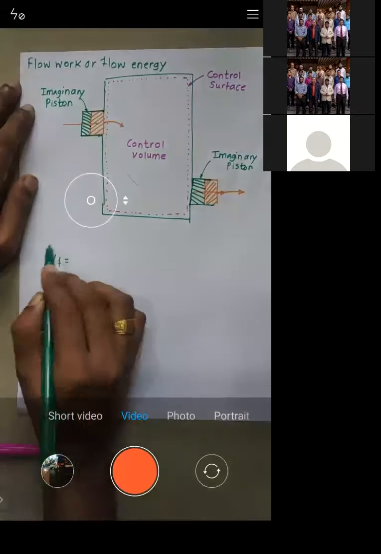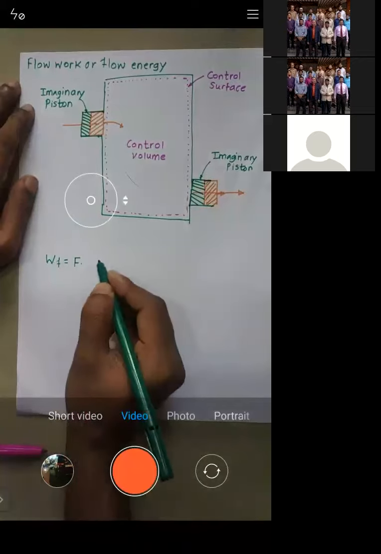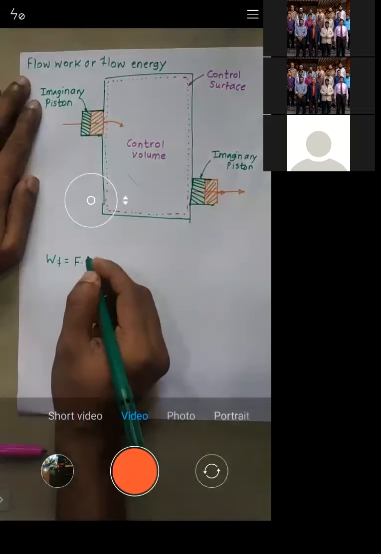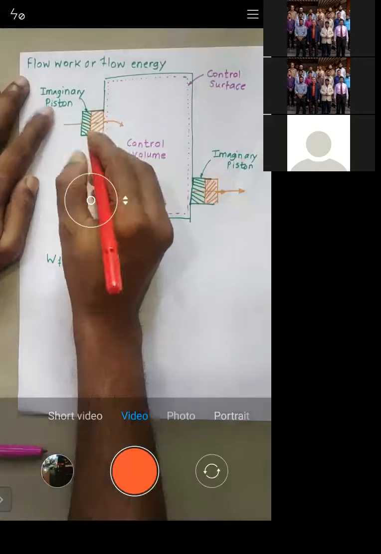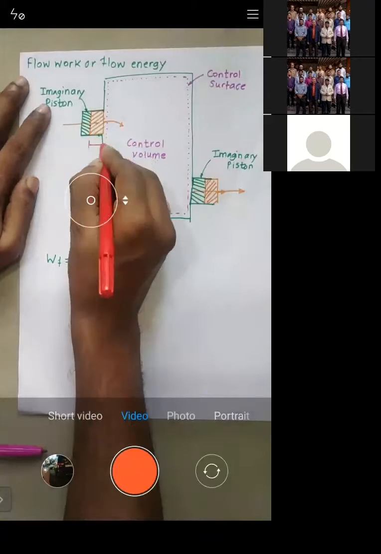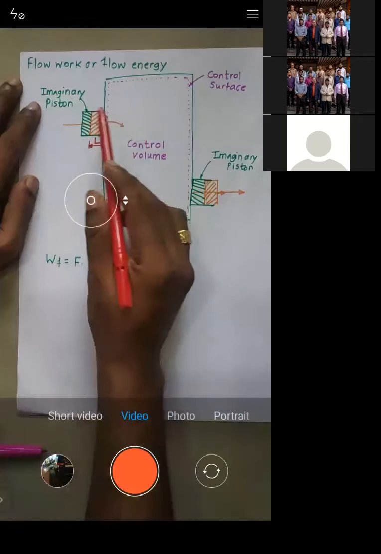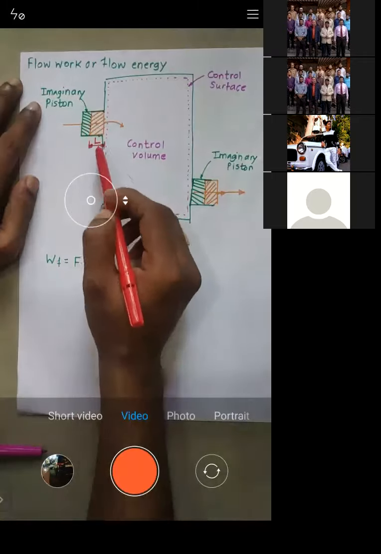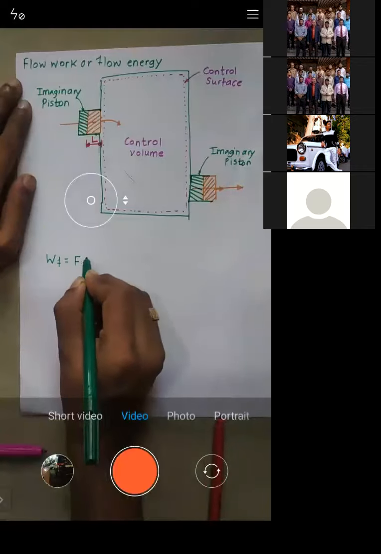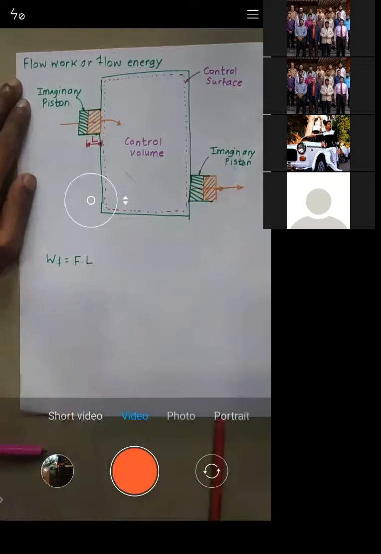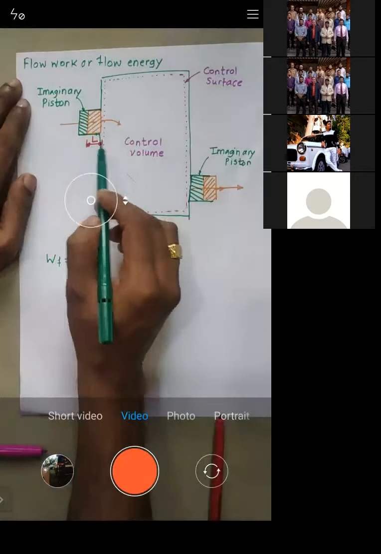In order to calculate the value of flow work, see, work is nothing but force into displacement. Let's say this red colored part has been displaced through a distance L. So work is equal to force into displacement, that is force into L, because this red part is displaced by distance L.